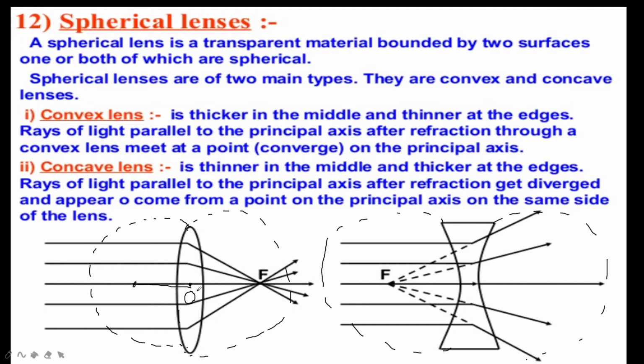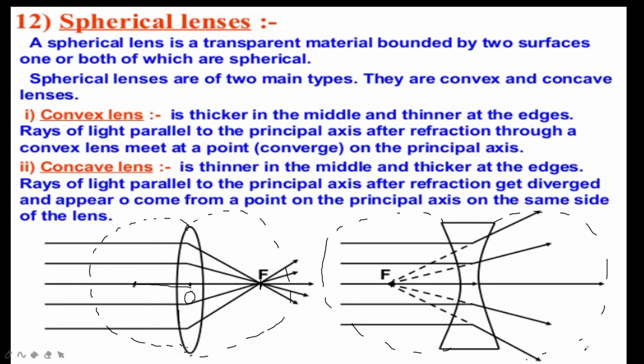Okay, so next one is focus or principal focus, a point on the principal axis where all the parallel light rays will converge or appear to diverge. Okay, in the case of a convex lens it is converge, in the case of a concave lens it is diverge. This is called the principal focus.